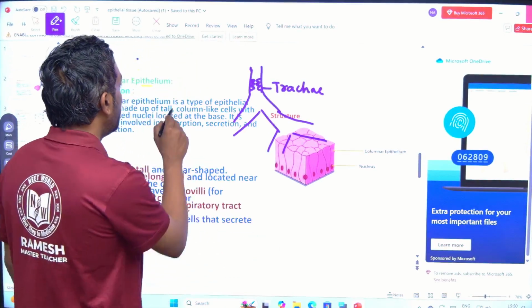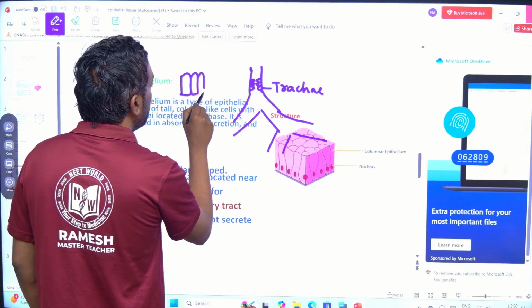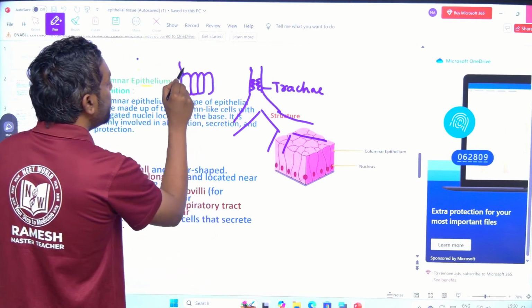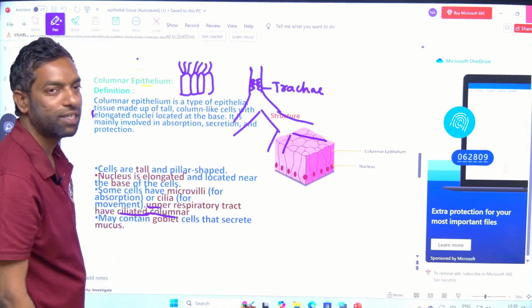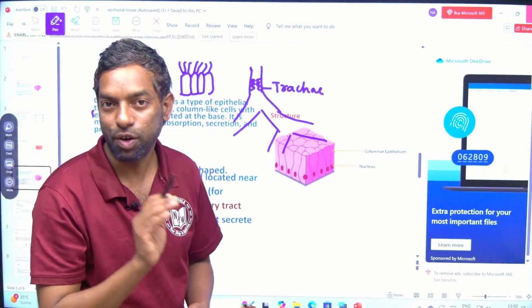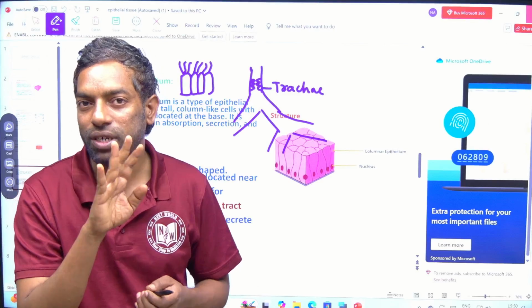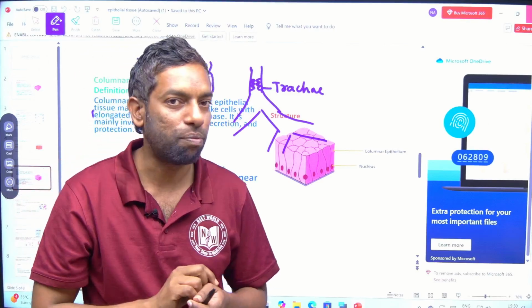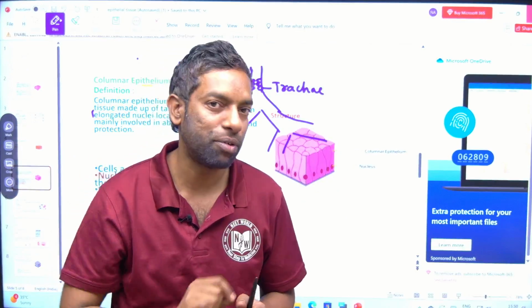What is ciliated? This is the columnar epithelial tissue, long and elongated, and these are the cilia, guys. There are cilia-like projections. Unlike microvilli, which are finger-like projections that evolve from the cytoplasm, cilia do not evolve from the cytoplasm. This is the most important.